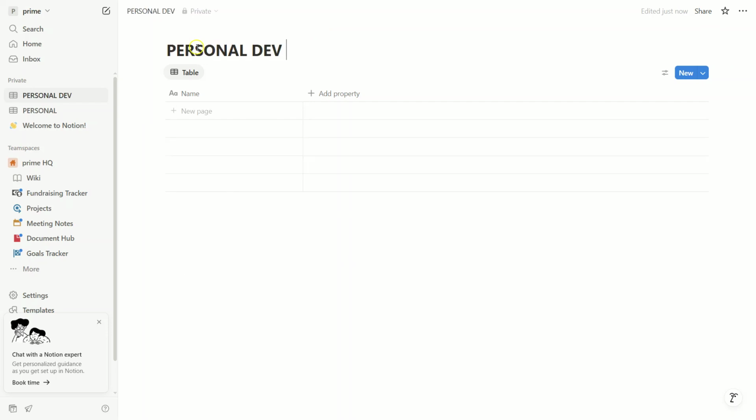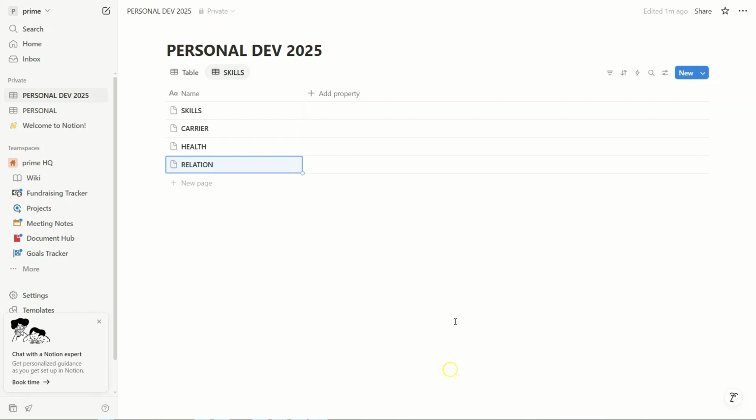Now that we've done that, you'll want to divide your plan into 4 key areas: skills, career, health, and relationships. The reason we do this is to ensure a holistic approach to personal development.